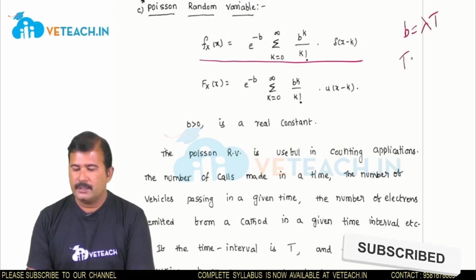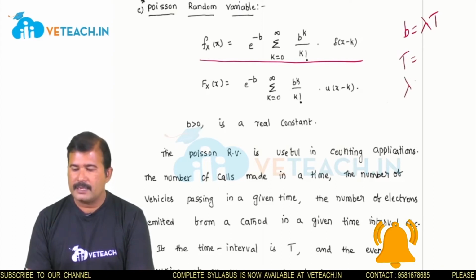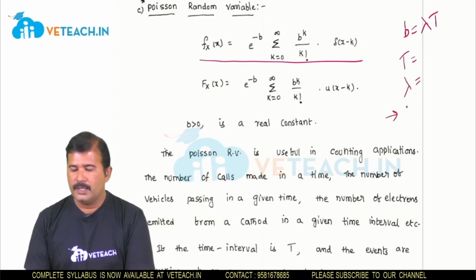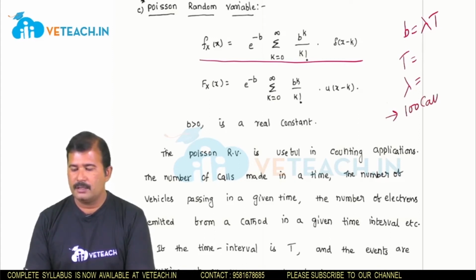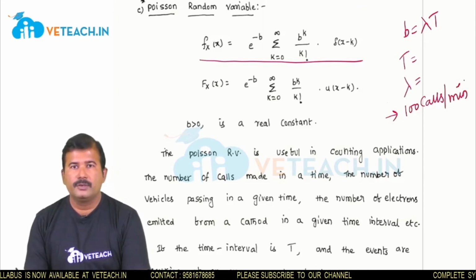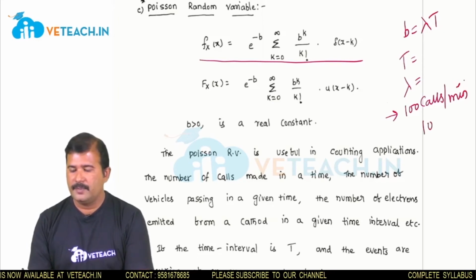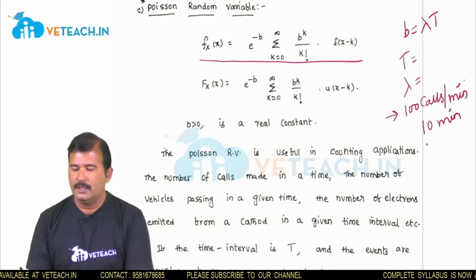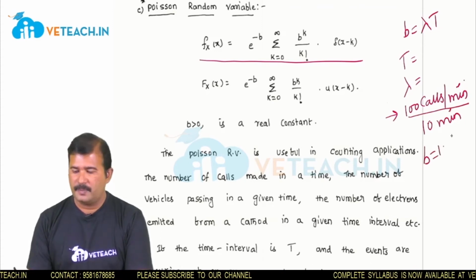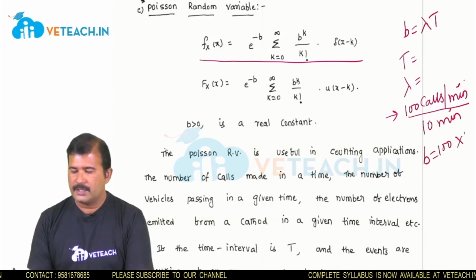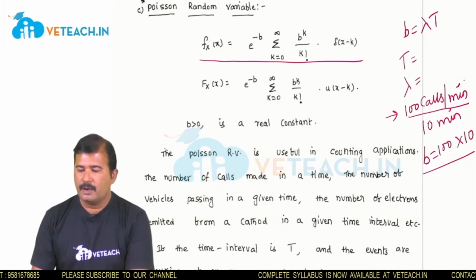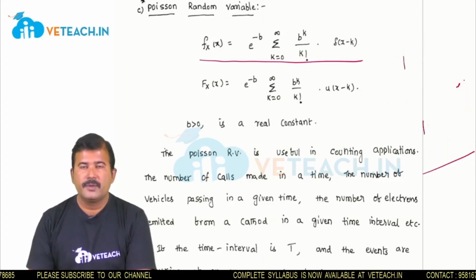Here t is a given time period and lambda is the average rate of occurrence of an event. For example, if we make 100 calls per minute, then on average we can find the number of calls in a given 10 minutes time period. If we write 10 minutes, then we can calculate the b value as lambda, the rate of occurrence, that is 100 calls per minute, into t, that is 10 minutes. In this way we can calculate b. That means in any counting kind of application, the Poisson random variable is useful.